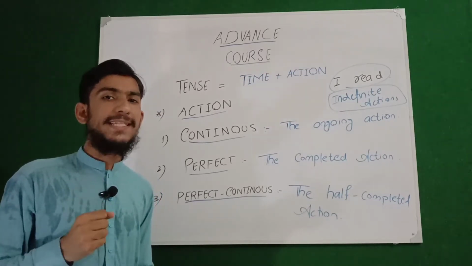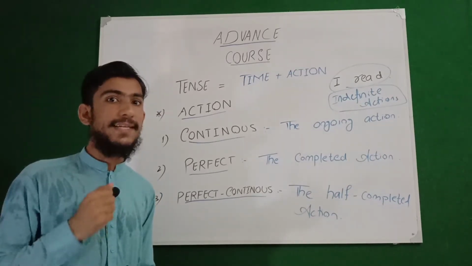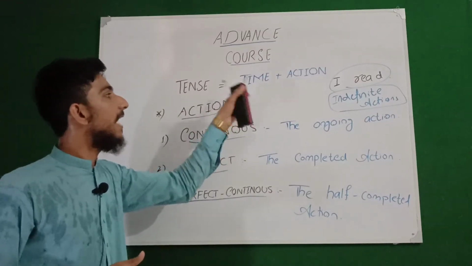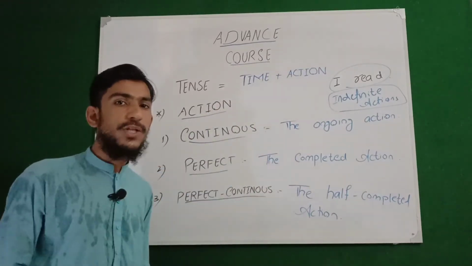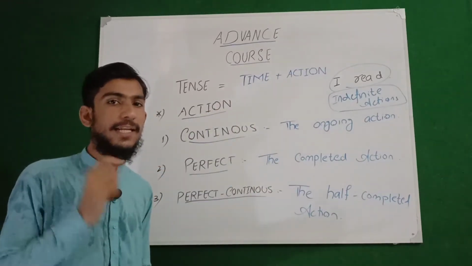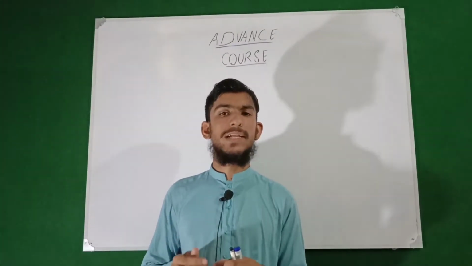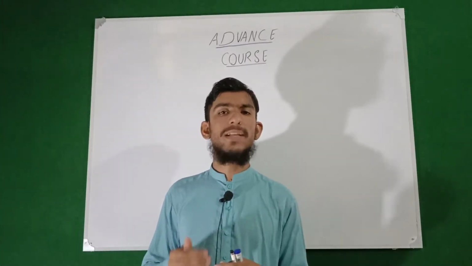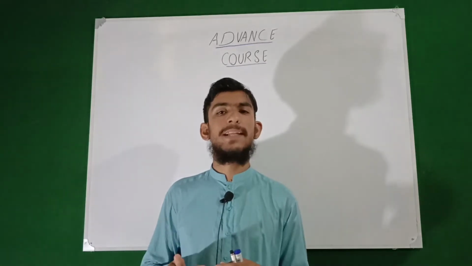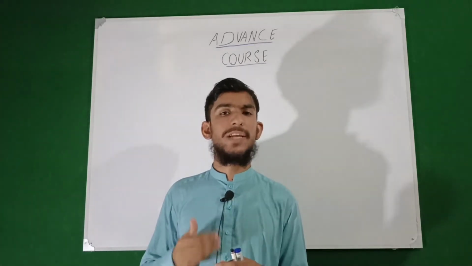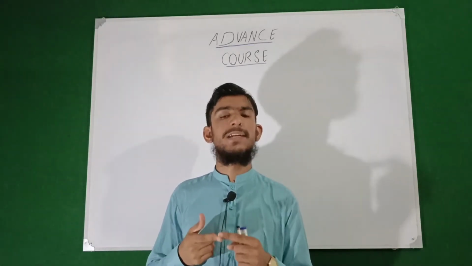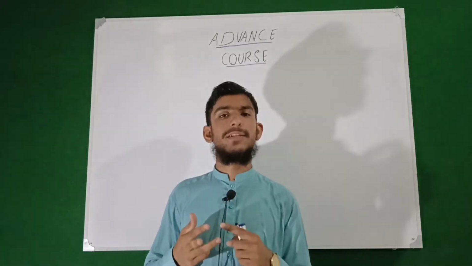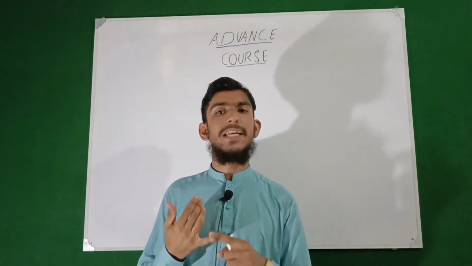So now we will discuss more about what tense basically is. We have discussed time and action in detail. In this video we will discuss tense in more detail as well. Tense is basically equal to time plus action. We have discussed time through the timeline, and we have also discussed that there are basically four types of action: continuous action, perfect action, perfect continuous, and indefinite action.